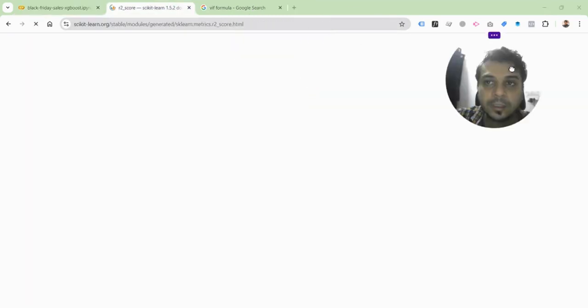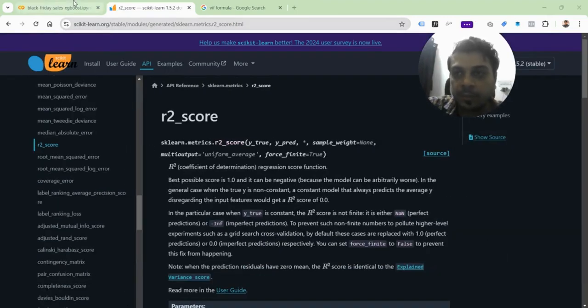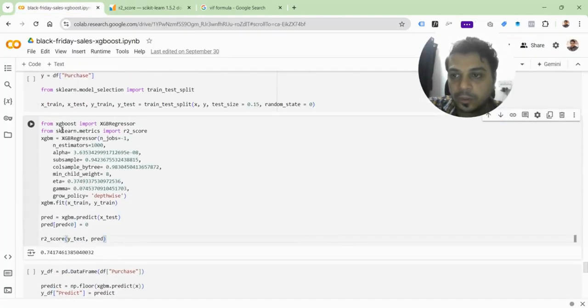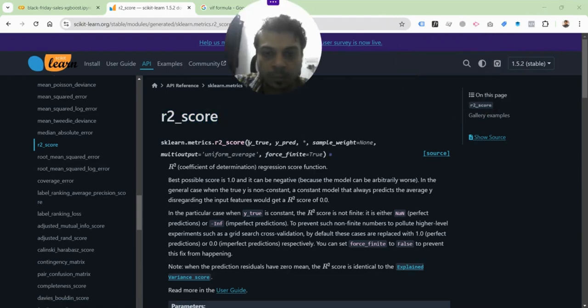An R square value is defined in scikit-learn, which is the library that we're using. As you can see, sklearn.metrics is where we have loaded r2_score from. R square is a very basic regression analysis score. The way it works is you take the true value first and then the predicted value. Its best possible score is 1, and it can be negative if it's a terrible model, with a very poor explanation.